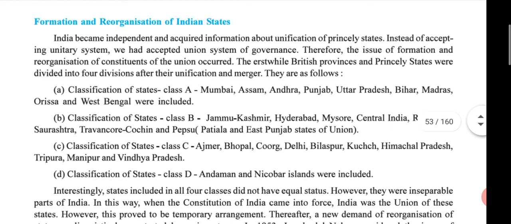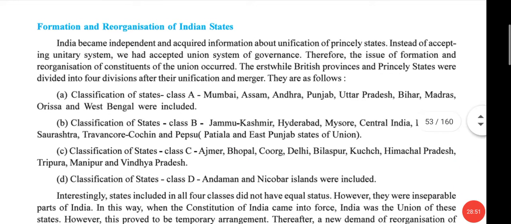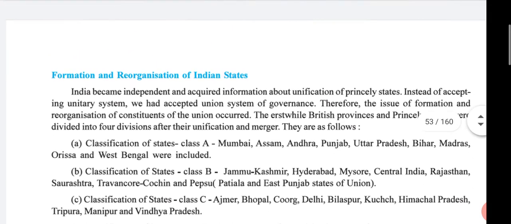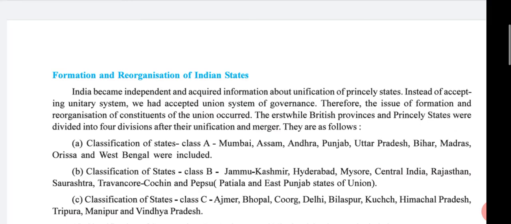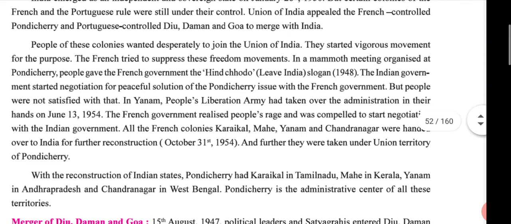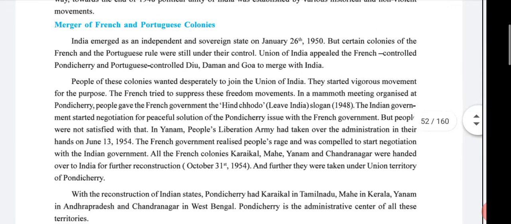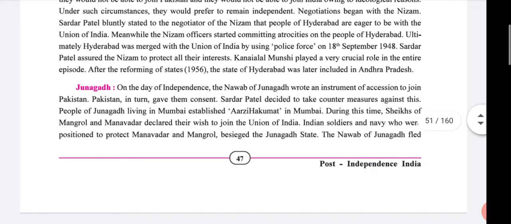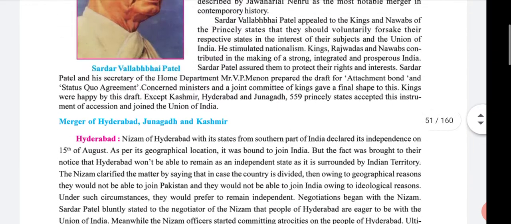Okay, good. From the next lecture, we start the formation and reorganization of Indian states. Four types of category and classifications are there in that topic. We will start from the next lecture. So till then, please see this video perfectly and with concentration and understand perfectly because it is important for the examination.